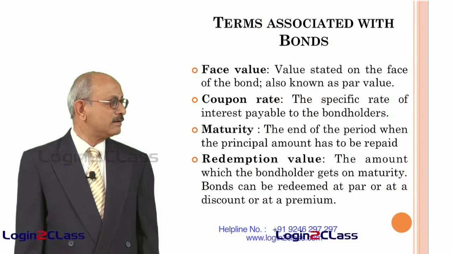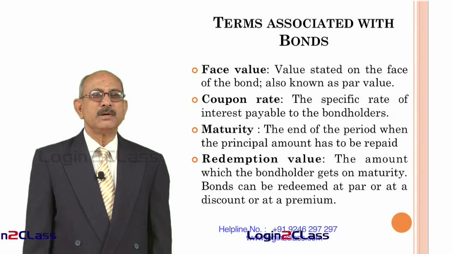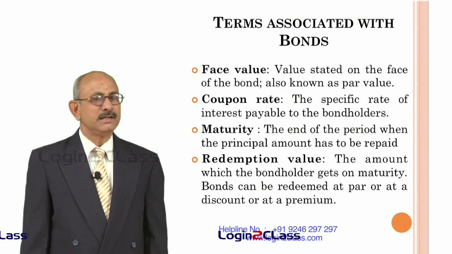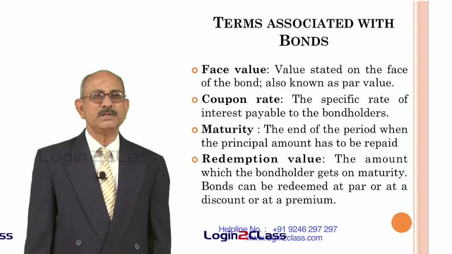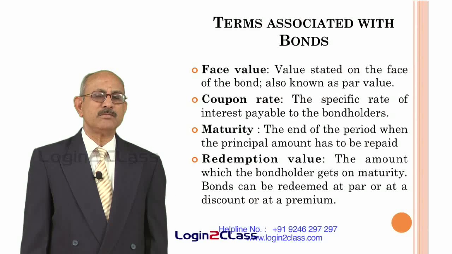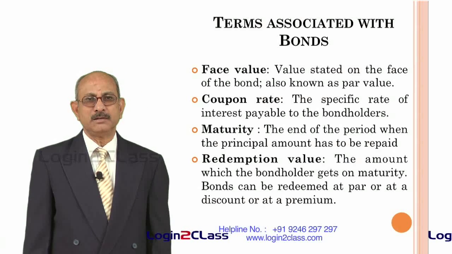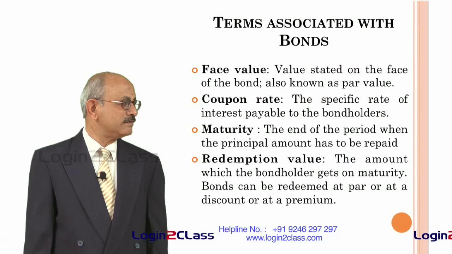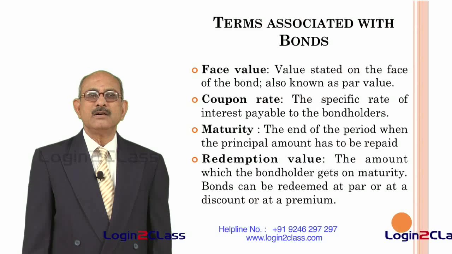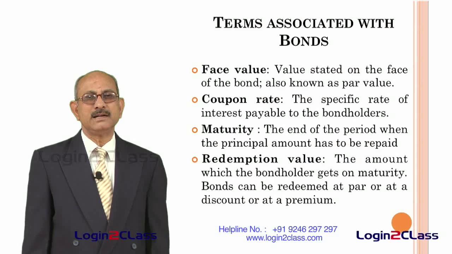Bonds can be redeemed at par or at a discount or at a premium. That means at the end of the maturity period, whatever money has been invested by the bondholder is generally returned to him. Either it could be returned in the same way, that means if he has invested 1000 rupees, he could be getting 1000 rupees back, or he could be given a slightly more amount than the face value of the bond, in which case it is called bonds redeemed at a premium. That means he will get some extra money in addition to what he has invested, or they can be redeemed at a discount also, in which case he will get slightly less than the face value of the bond. So, in such cases they are known as redemption at a discount.